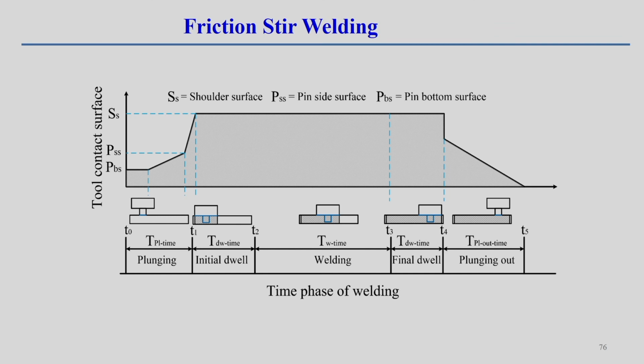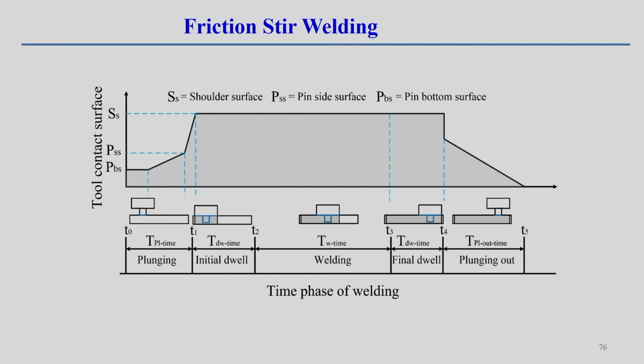Now, friction stir welding has several phases associated with it. We can see graphically what the different phases are. Here you can see the first phase is called the plunging phase. In the plunging phase, the workpiece is there and the rotating tool is there. The rotating tool gradually penetrates the workpiece, and this is called the plunging phase, and it follows some plunging velocity also. In this case the transverse movement of the workpiece or tool is kept at 0, that means there is no transverse movement, only the rotational movement is associated with the tool.